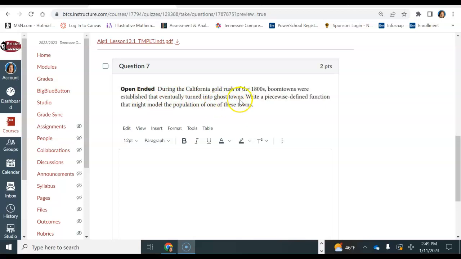Think about what a ghost town means. If a town turns into a ghost town, that means there's nobody living there anymore, okay? So just think about what that is, and then you would write a function for that.